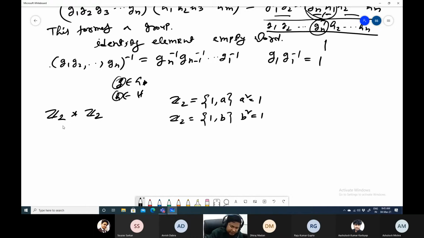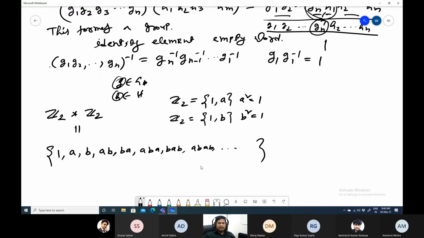Then what will be the elements of this? Now we list all the elements. First we take the empty word, say this is 1. Then we take A and we take B. Both are elements of this. A square will not be here, B square will not be here, because A square is identity. Then see, A equals A inverse, so we don't have to write A inverse as well. Then AB, BA, then ABA, BAB, then ABAB. In this way you are listing all the elements. That is an infinite group.